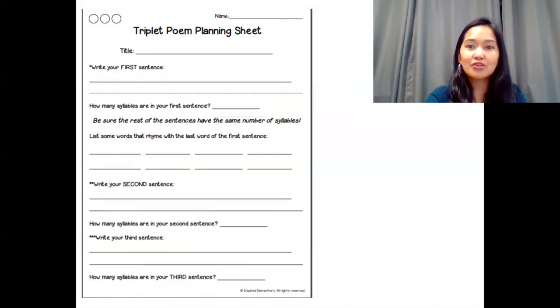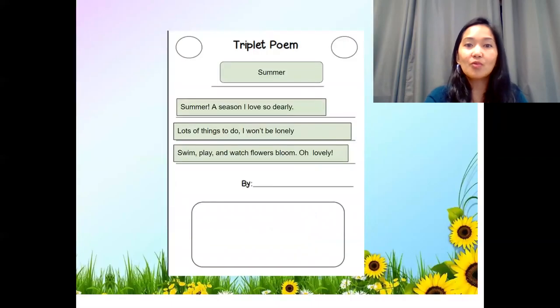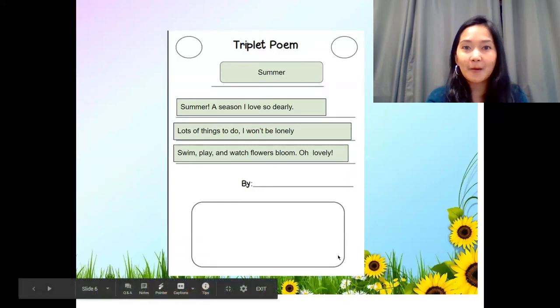Okay, and I'm going to write that down on my final paper. That is this one. Summer. Summer, a season I love so dearly. Lots of things to do, I won't be lonely. Swim, play, and watch flowers bloom. Oh, lovely. And then when I'm done with that, I can draw in this box below.